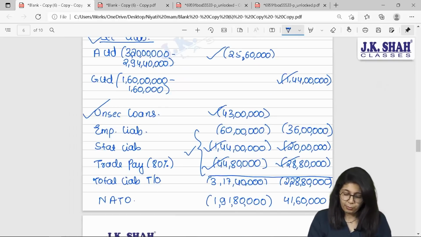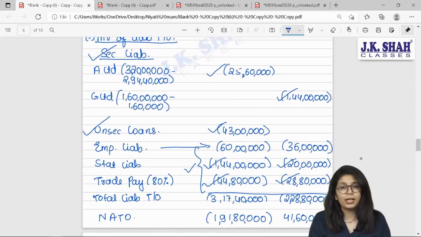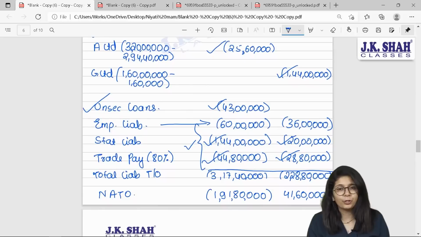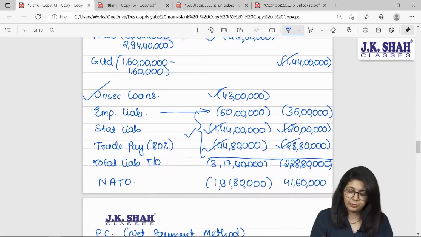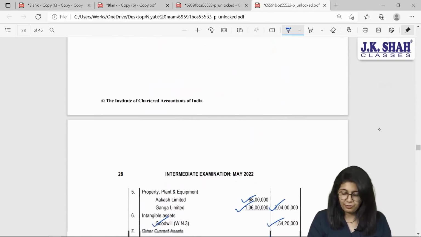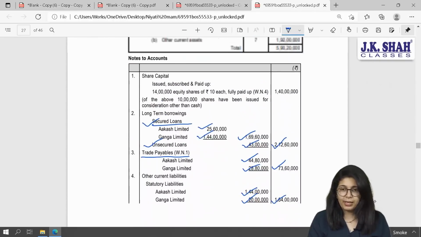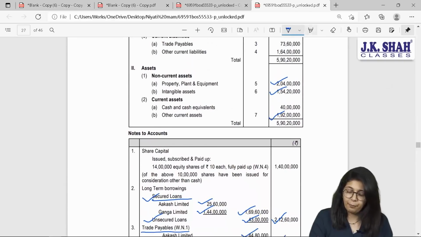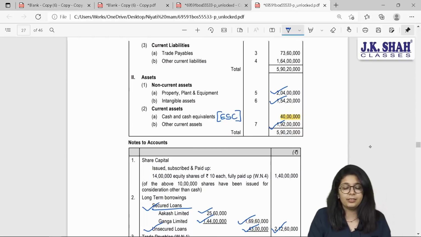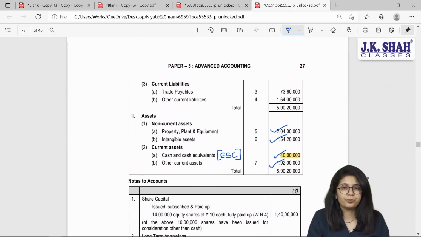Acha madam, what about these employee liabilities? Beta, this has been taken over and even settled by issue of equity shares. So we have given effect of this in equity shares. Now, have we tick marked all the items? Ideally, yes. We have considered each and everything. So your balance sheet must tally, but do not forget the important part that you have received cash. Cash is received against what? Against issue of equity share capital. So you will get cash too.